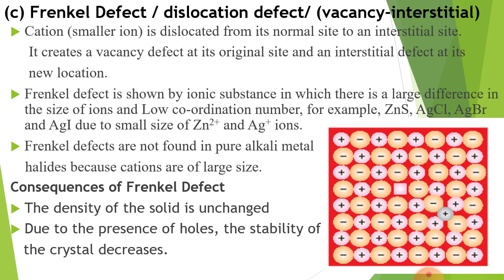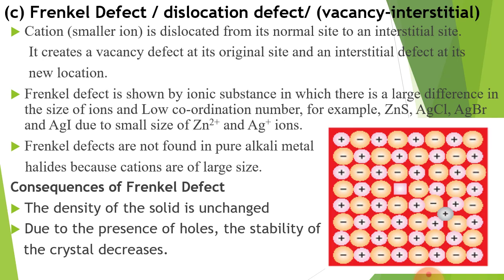Now the consequences of Frenkel defect: the density of the solid is unchanged. Reason: cations do not leave their crystal lattice, they only change their position. That's why density is unchanged.